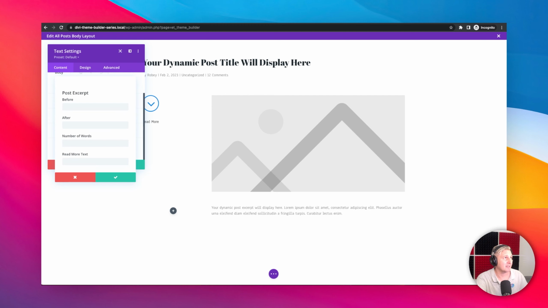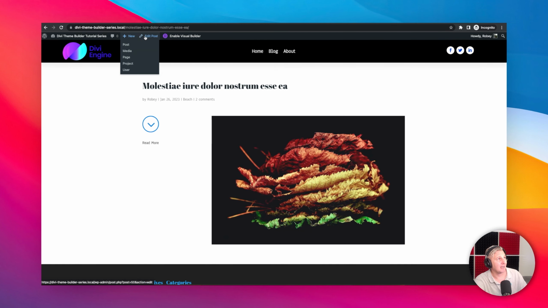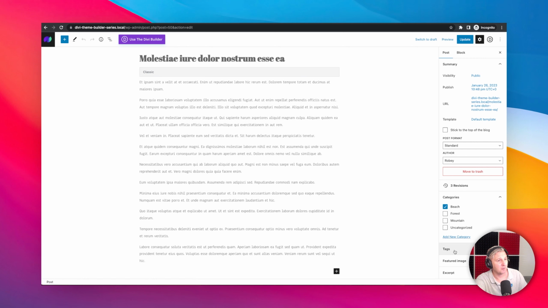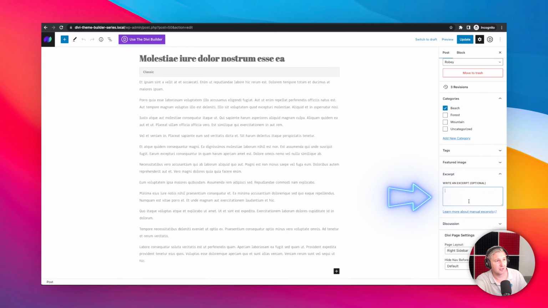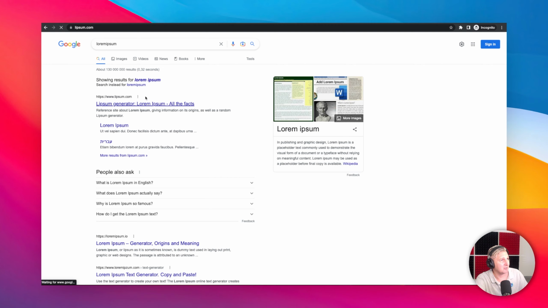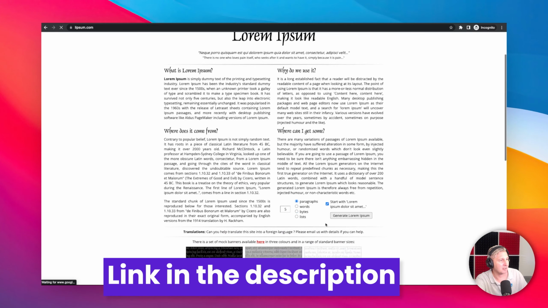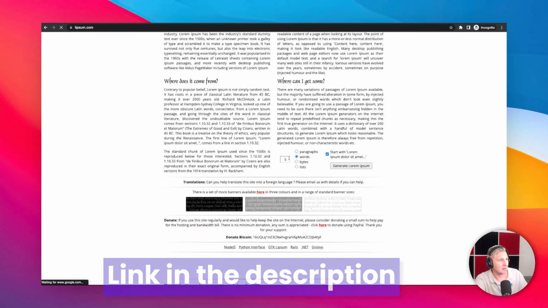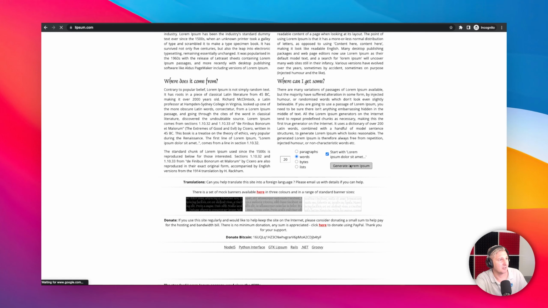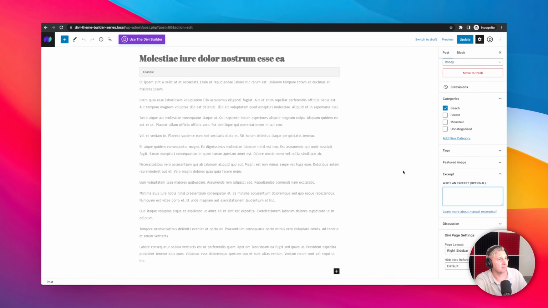Now, what's clever about this is that you can come over here and you can edit your post. And if you go down over here, you can put some excerpt text. And maybe let's just generate some lorem ipsum text. There's a lot of generators out there. If you need me to, I'll link one in the description. But you can just tell it, I just want, I don't know, 20 words. And generate that. Here we go. And now you can utilize that excerpt feature there for almost anything where you want an additional piece. Maybe you want a quote or something like that on the site. I don't know. But I'm going to update this post now.